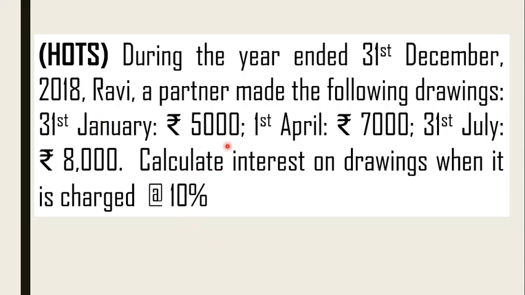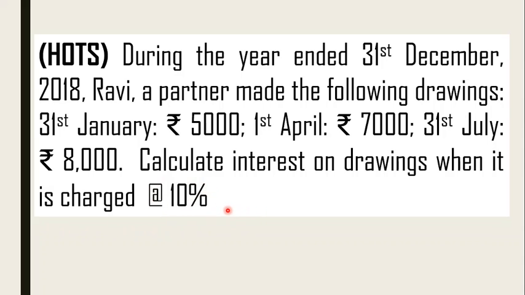Date and amount, date and amount. In the same way here also date and amount are given. So this shows the product method should be used. Okay, fine, we'll use the product method. But calculate interest on drawings when it is charged at the rate of 10%.